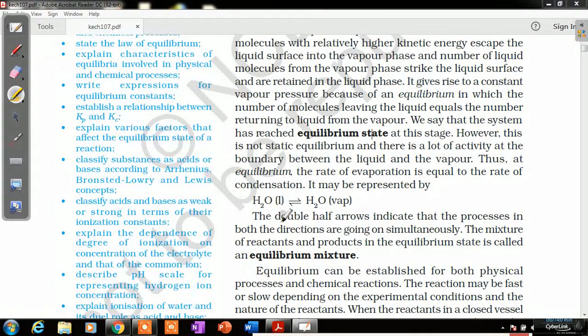That particular mixture of liquid water and water vapor will be termed the equilibrium mixture, where both the reactants and the products are present in their equilibrium state. It will be termed the equilibrium mixture.